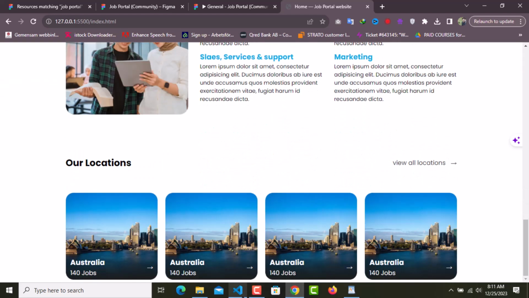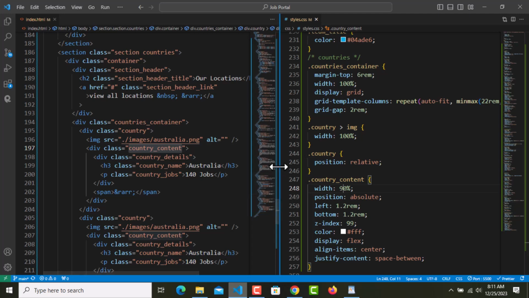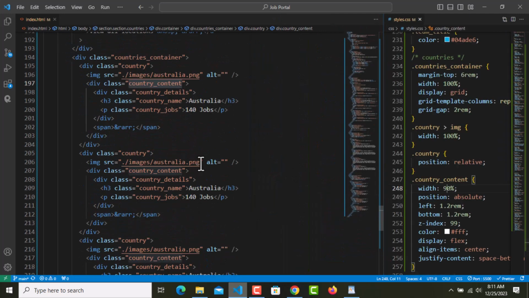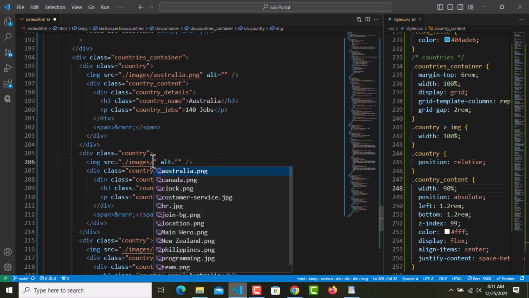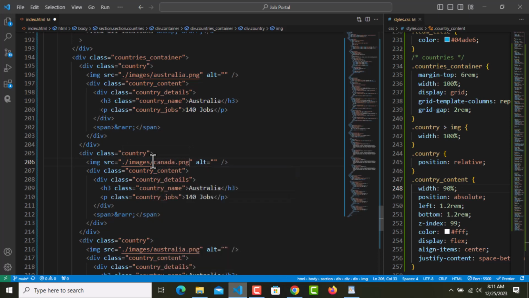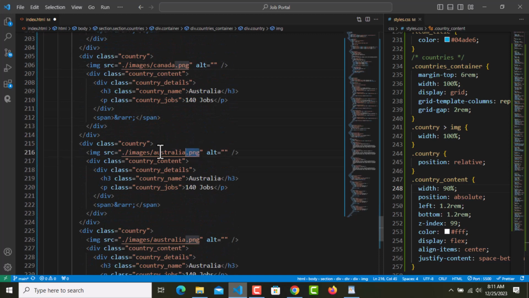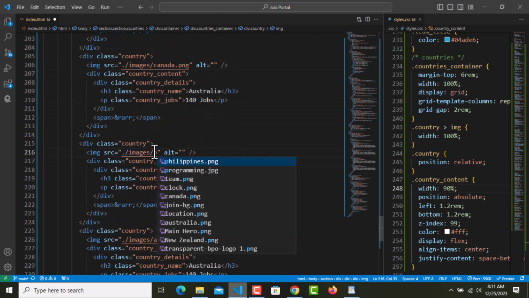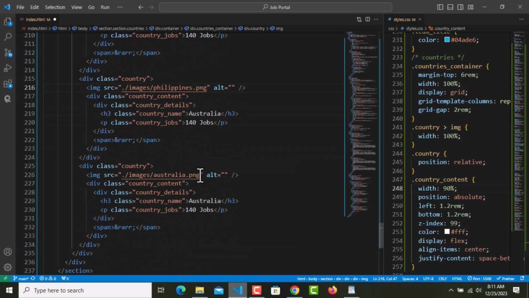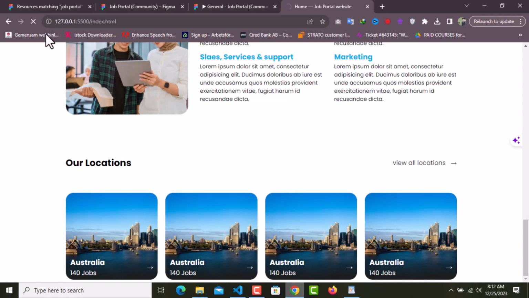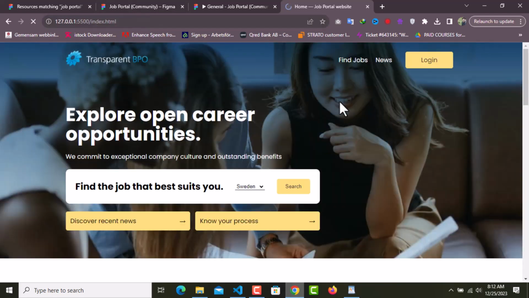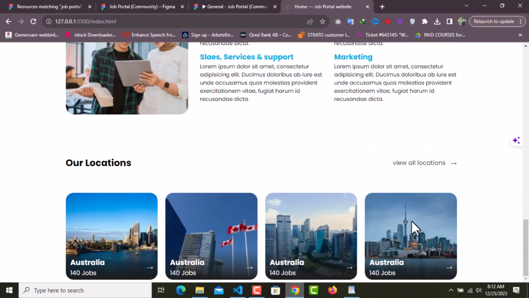So one thing, excuse me, I'm gonna go and change these images. So this one is Canada, the third one is Philippines, and the last one is New Zealand. Okay. Now we have everything set up, so it's almost done, and the last thing is footer.